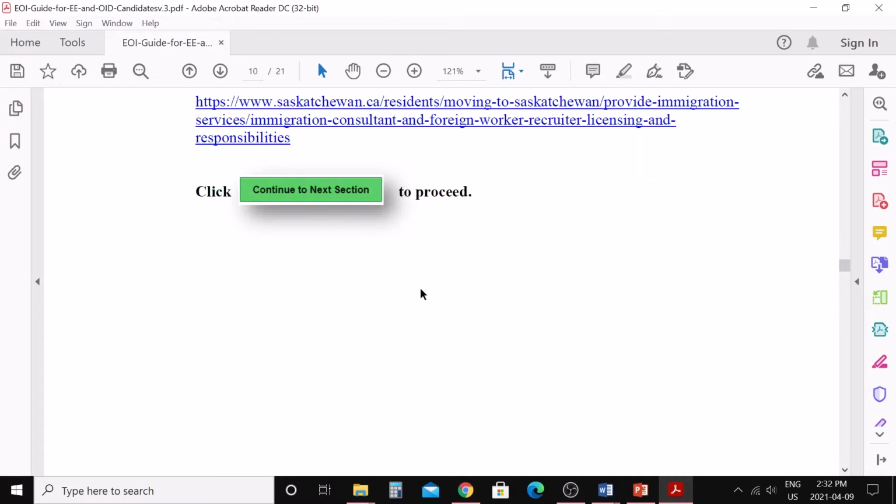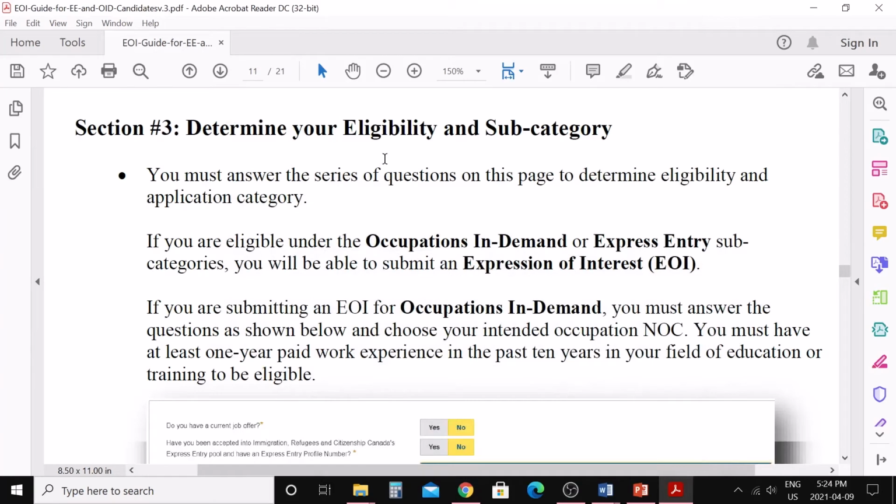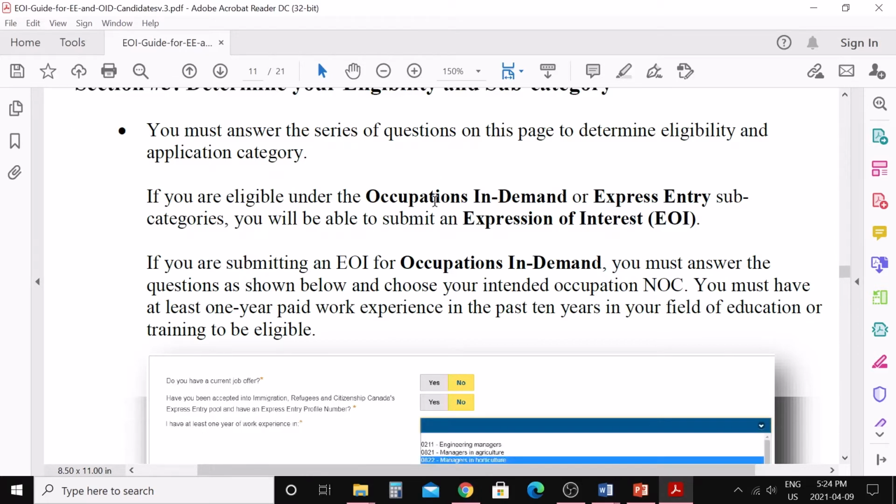So I will say continue to next to proceed. Section 3, determine your eligibility and subcategory. In this section you need to select under which stream you are applying, in which category you are applying, like occupation in demand or express entry, and then you need to select your NOC code there. So you should have your NOC code ready according to your job responsibilities and duties.